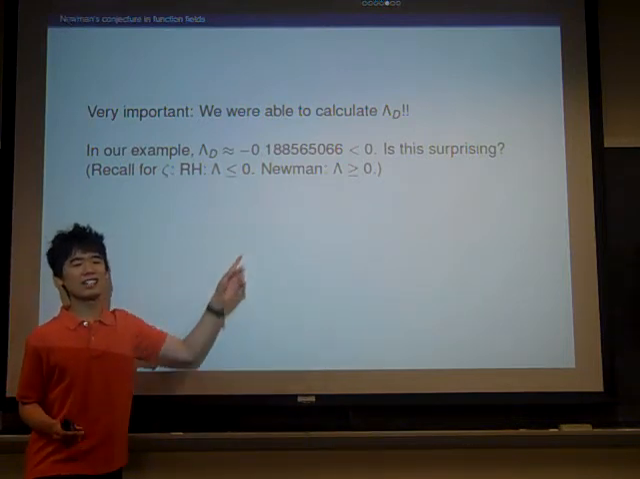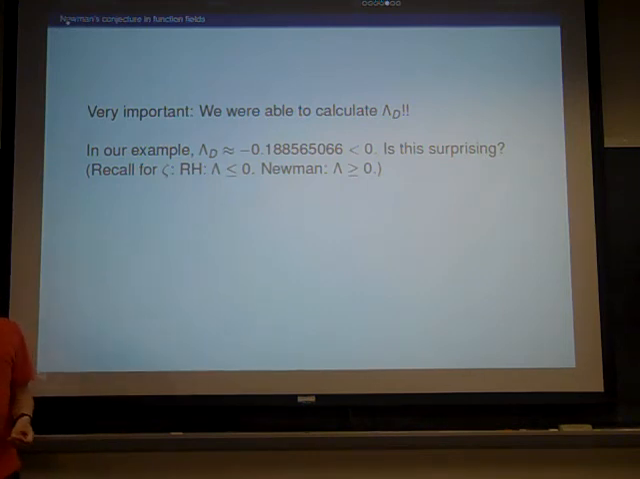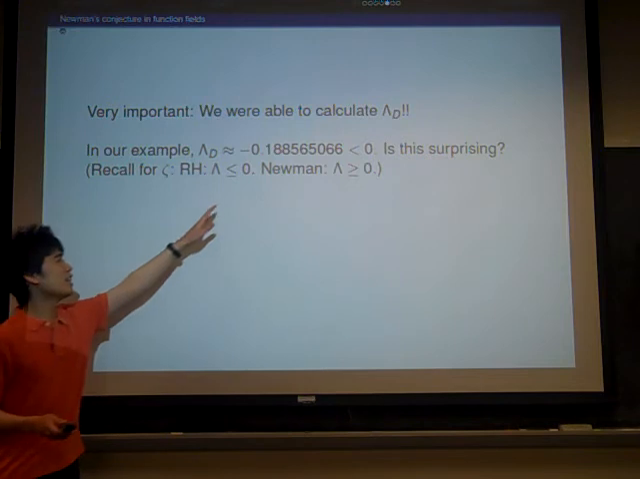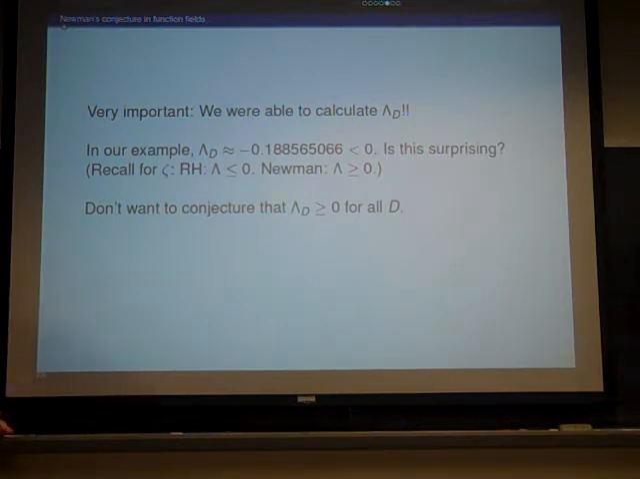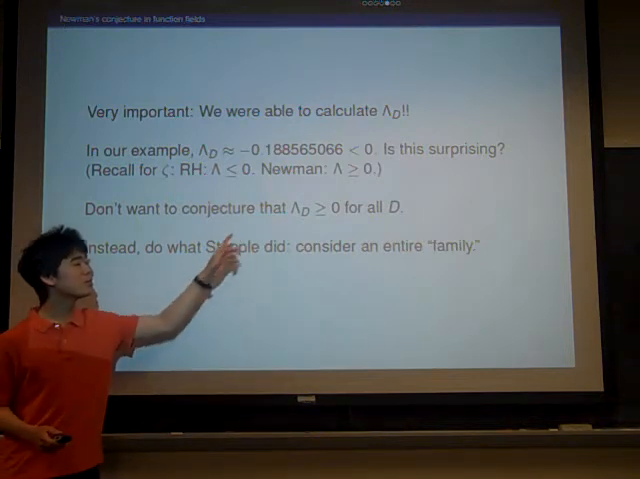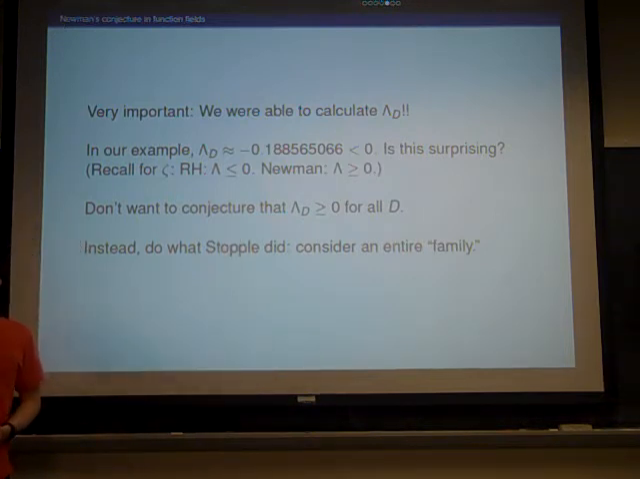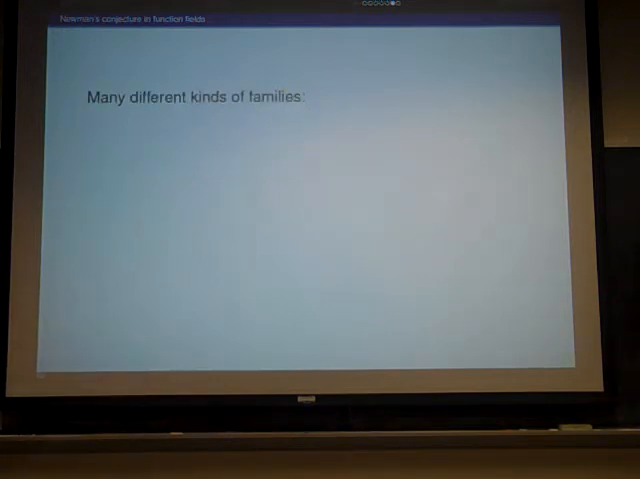But in the function field case, because we have a periodic function, as we go along the critical line, we'll see the same thing over and over and over again. We're not going to find anything smaller or closer. And that translates to having a constant that's negative. So we don't want to make the conjecture that all of these lambdas are non-negative, because it's not true. So instead, this is when we can look at what Stoffel did, and recall that he considered an entire family, and he looked at their infima, and then made the conjecture that those are non-negative. So in our case, we can do the same thing. Different kinds of families of L functions will give you different versions of Newman's conjecture in the function field setting.